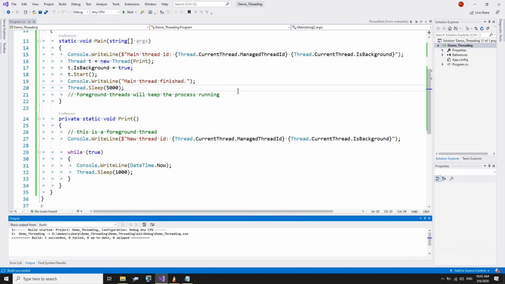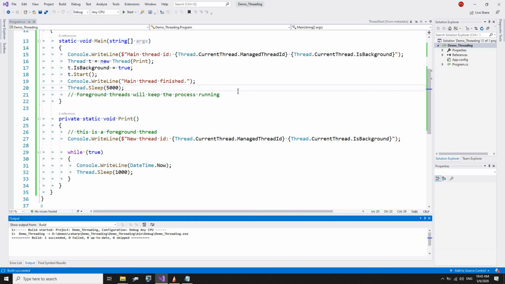So if your foreground thread is not completed, your process will not terminate.